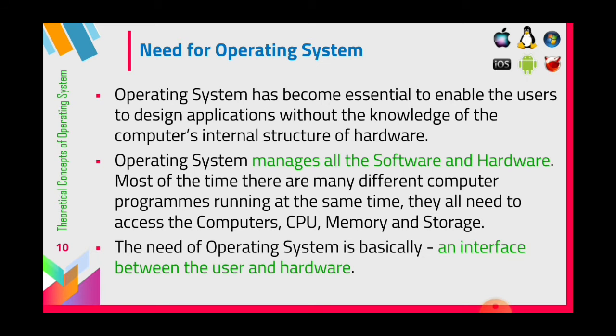Memory and storage. For that, the operating system manages how a process can be executed, which devices can access the CPU or memory. All these are decided only by the operating system. The need of an operating system is basically to act as an interface between the user and the hardware. So, need for operating system.